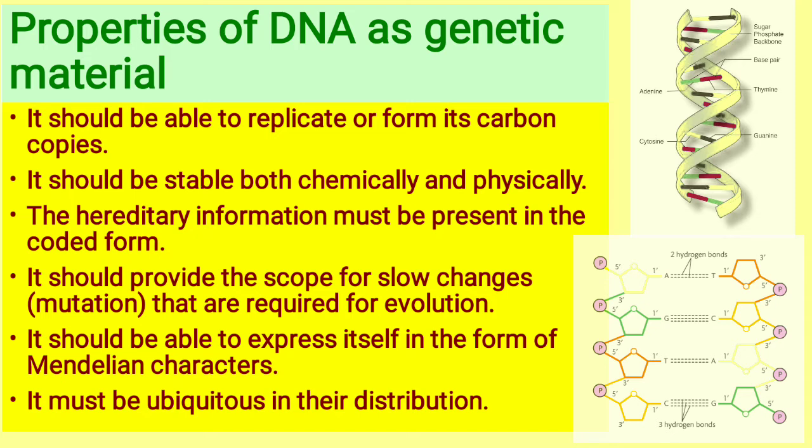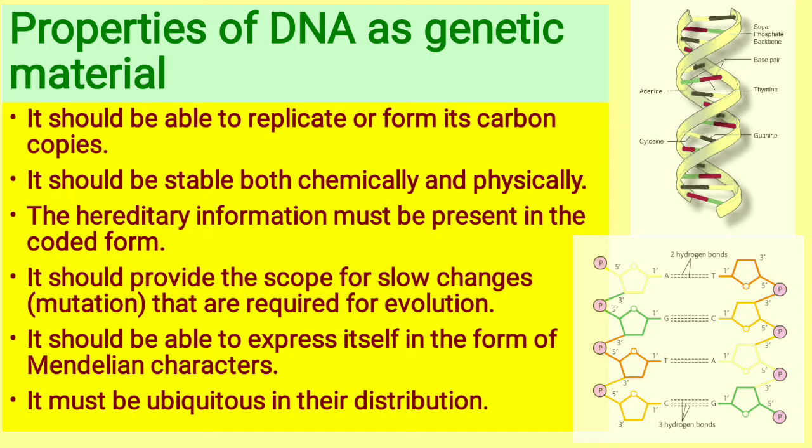When a recessive gene comes together with another recessive gene, they give us the recessive character, or the suppressed character. So in that way, the DNA material should have the capability to express itself in the form of the Mendelian characters. And the sixth point is that it must be ubiquitous in its distribution.